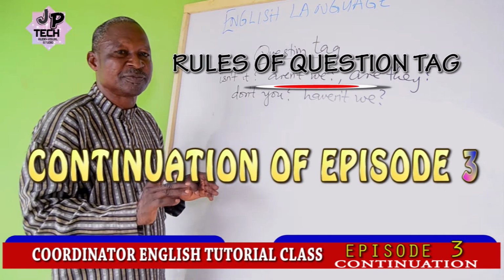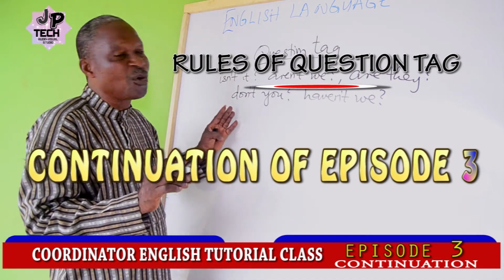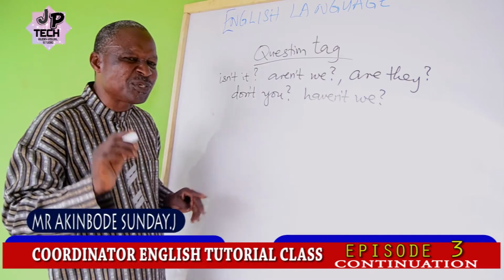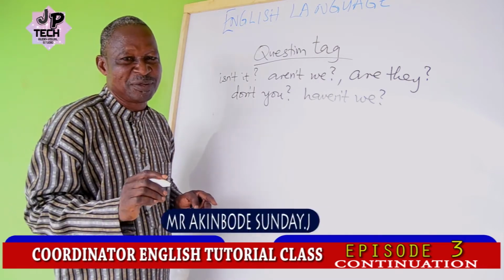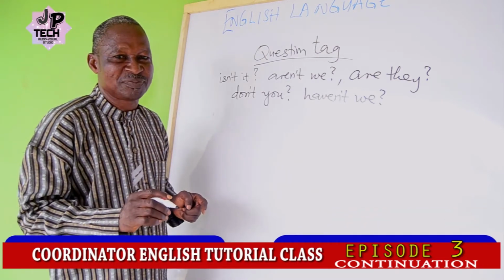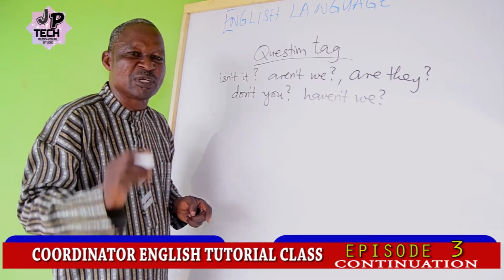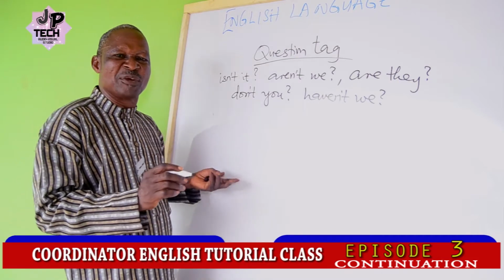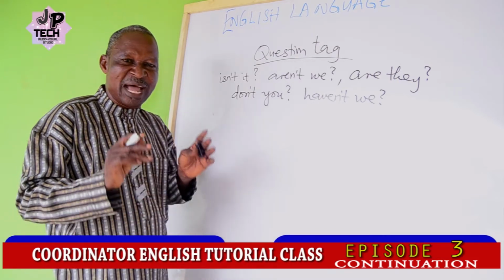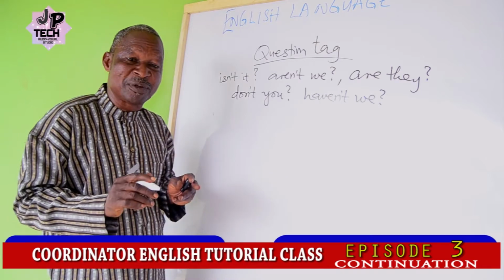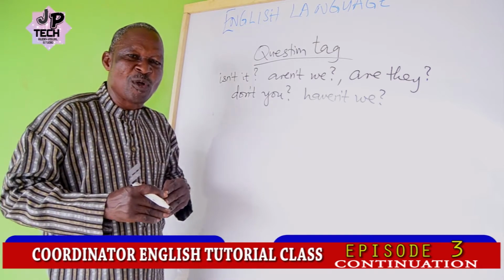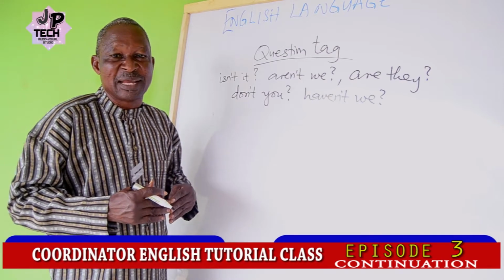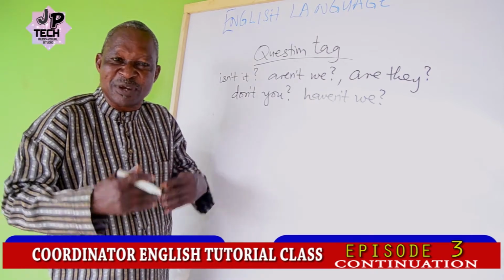Another rule, please take note: it is only an anomalous verb that can form the question tag in English grammar. What do we mean by anomalous verb? An anomalous verb is a verb that is capable of taking the adverb "not" with it.